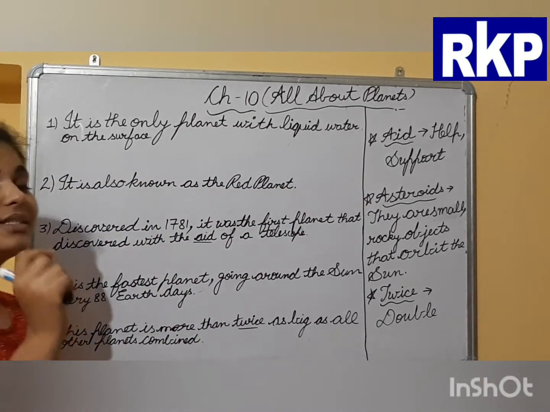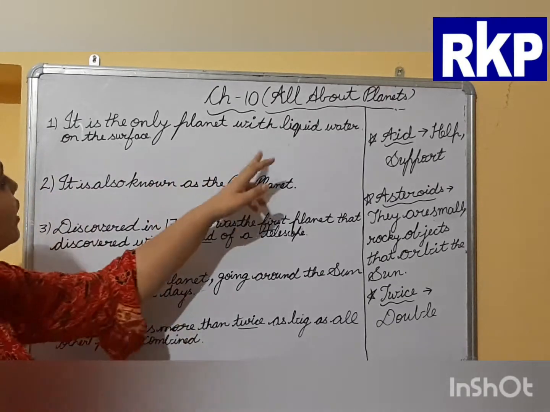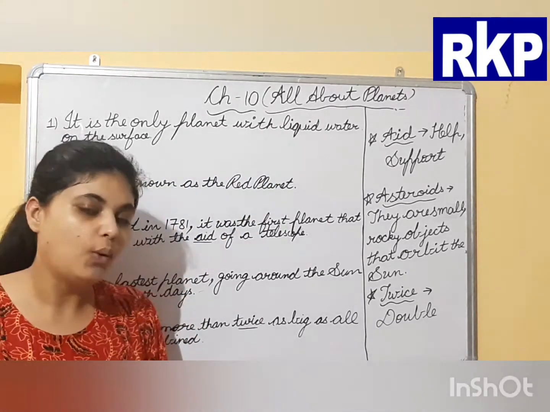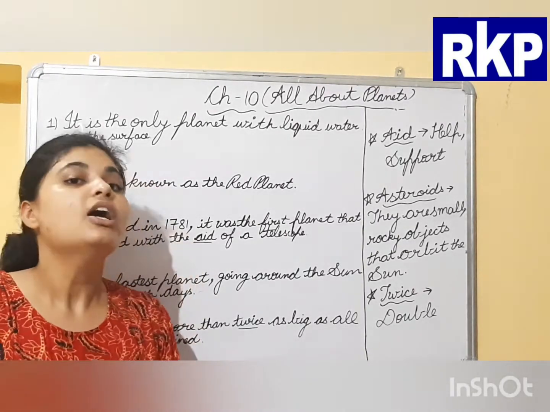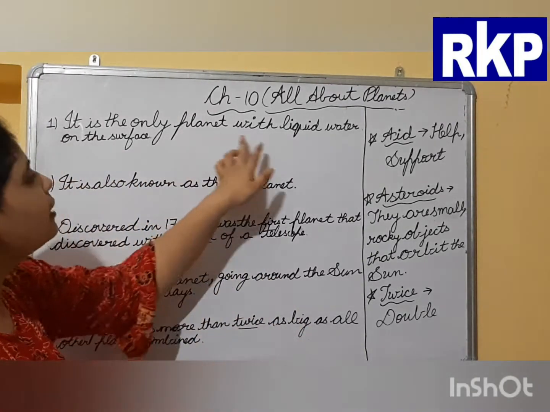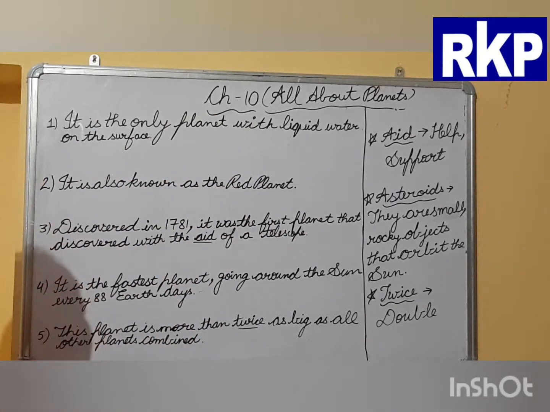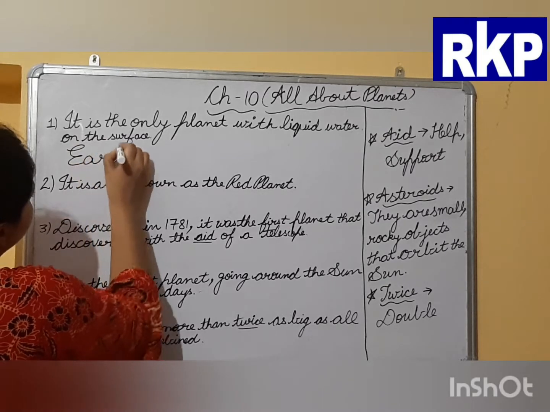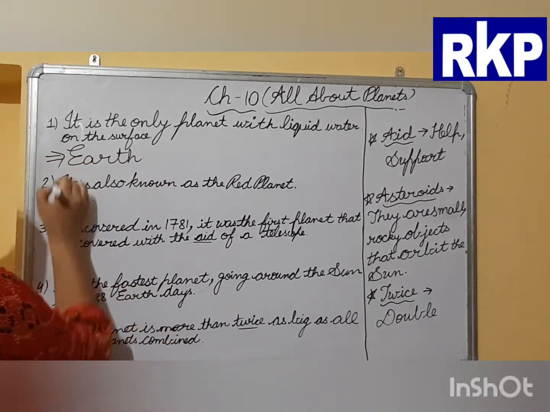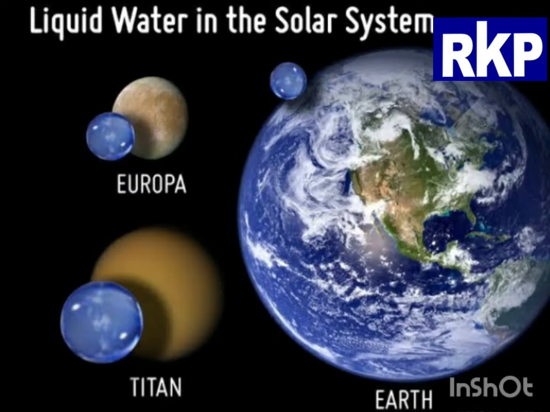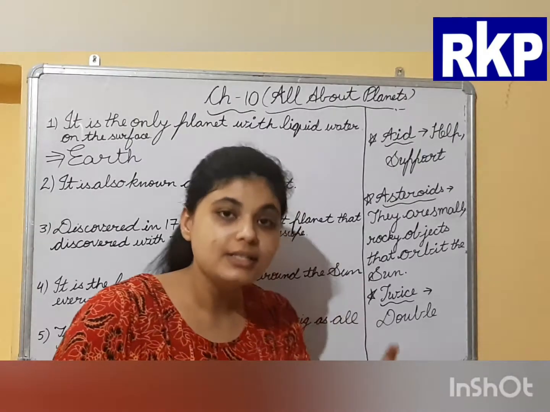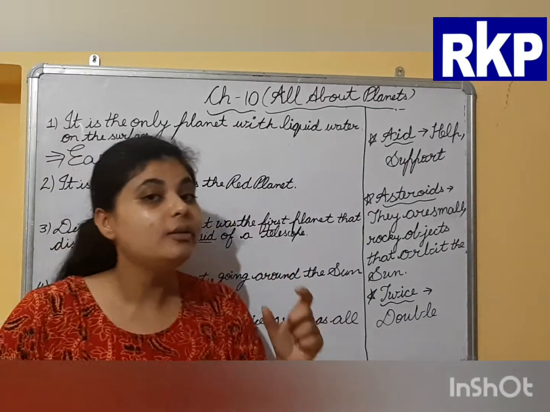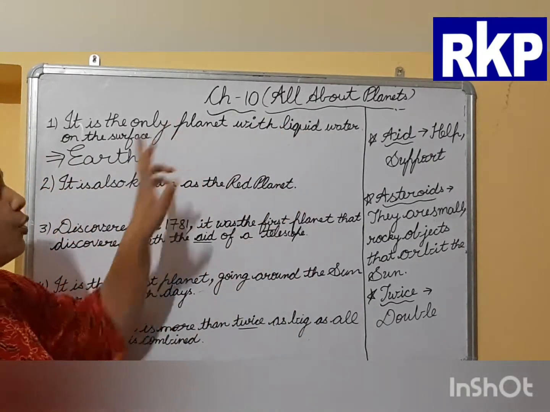Which one is the planet which has liquid water on the surface? That is our Earth. The Earth on which we are living, the planet which supports life, is the only planet with liquid water on its surface. So the answer is Earth. Out of all planets, moons and asteroids in our solar system, the Earth is the only planet which has liquid water on the surface.